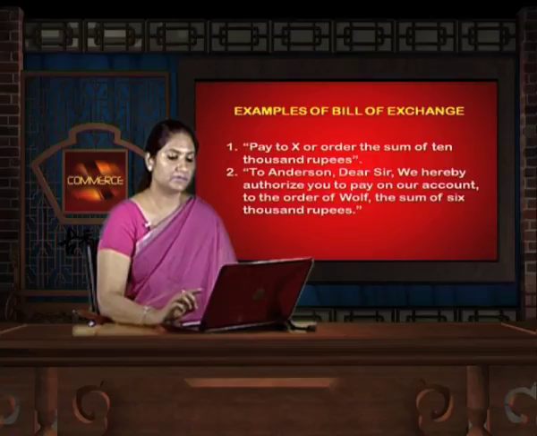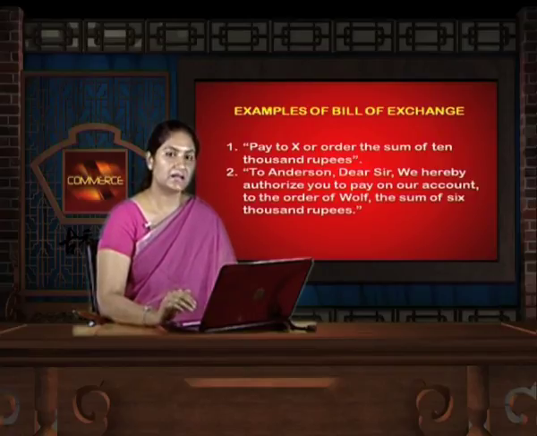Over here, we assume that the person who is signing is a certain person. So, he is indicating to the drawee that the payment should be made to Mr. X, who is the payee. The sum should be 10,000 and there is specifically an order to make the payment. Now, this satisfies all the conditions of the bill of exchange, hence it is a proper bill of exchange.